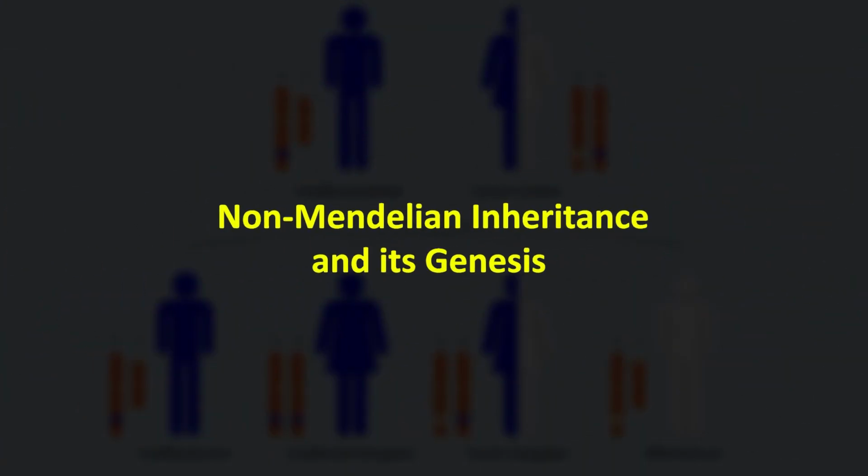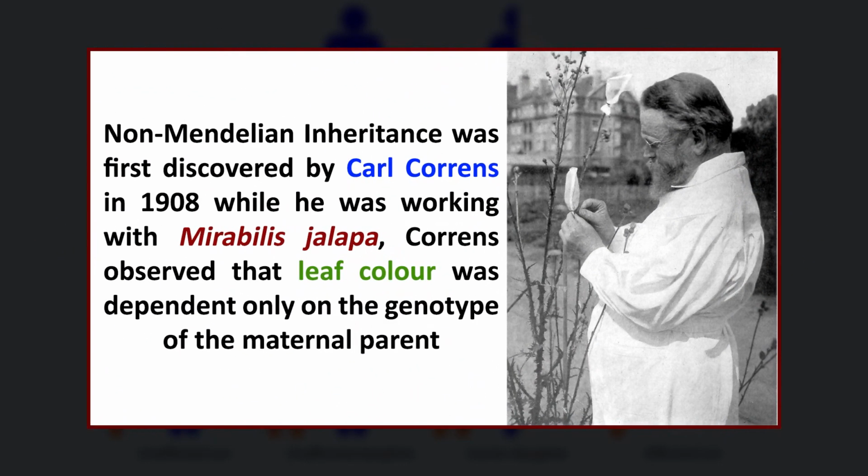Dear students, let's now discuss non-Mendelian inheritance and its genesis. Non-Mendelian inheritance was first discovered by Carl Correns in 1908 while he was working with the Mirabilis jalapa plant. Correns observed that leaf color was dependent only on the genotype of the maternal parent.